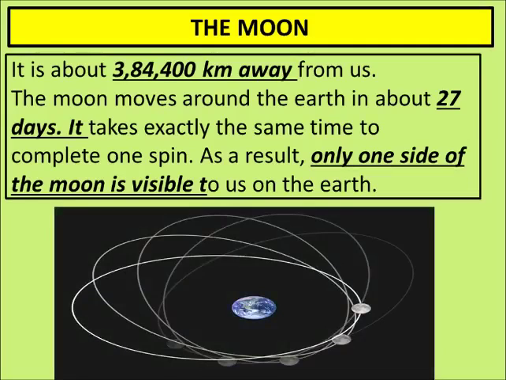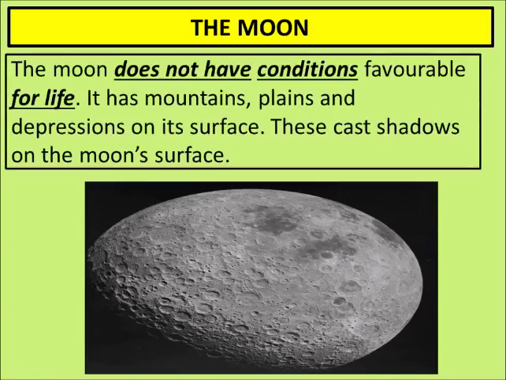The moon moves around the earth in about 27 days. It takes exactly the same time to complete one spin also. So the spin around its axis and the revolution around the earth are almost done in 27 days by the moon. As a result, only one side of the moon is visible to us on the earth.